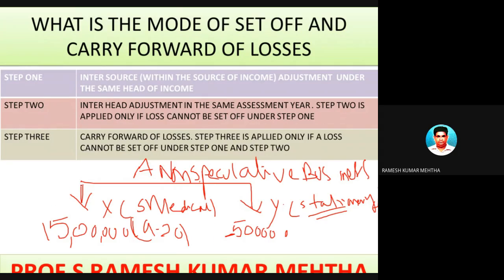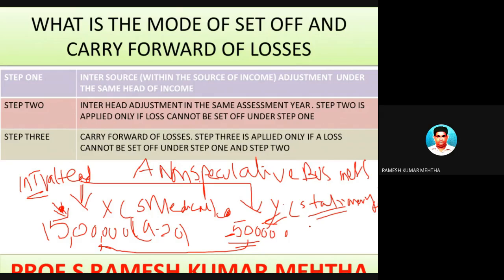Under intra-head adjustments, it means from the same source or within the same source. For example, this is a profit from business, this is a loss from business. So it's an intra-head adjustment within the same head. According to intra-head adjustments, the business loss can be set off against business profit.